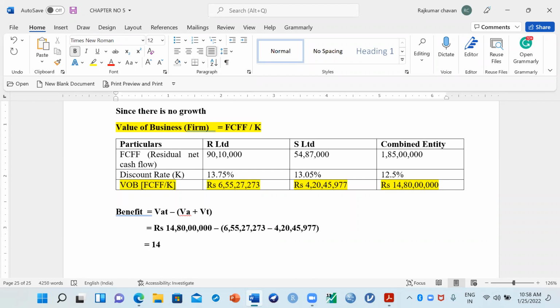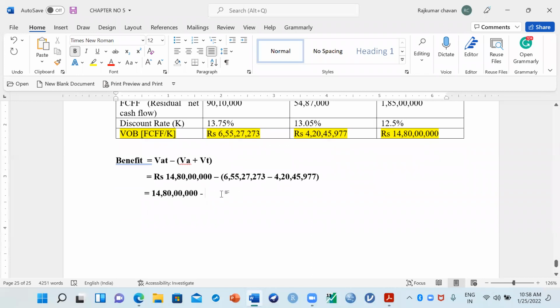Here it is 14 crore 80 lakh rupees. Can you tell me what will come in minus? What is the value here? Can you put your answer in the chat box quickly? We have to calculate the benefit of this acquisition. So 6 crore 55 lakh 27,273 minus 4 crore 20 lakhs 45,977.